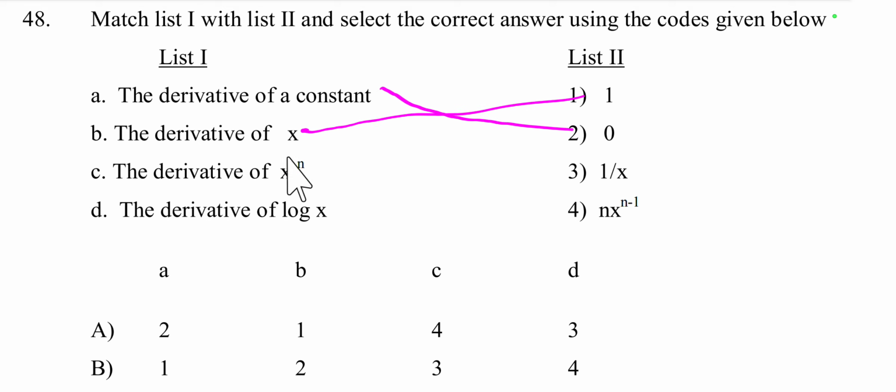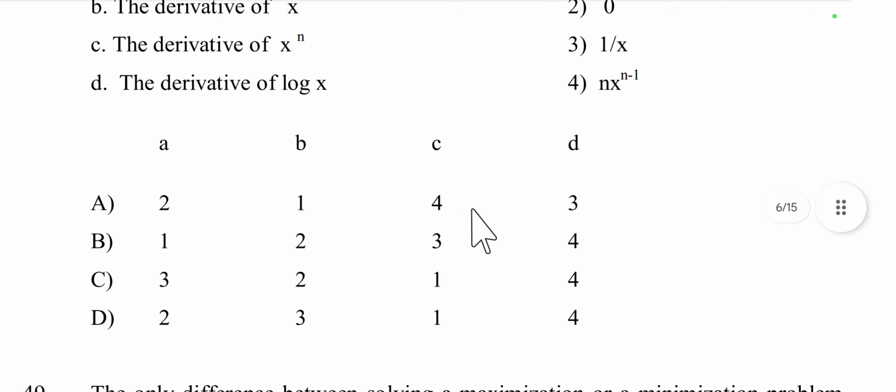Then x to the power n means power rule: n into x to the power n minus 1. Then the derivative of log x is 1 by x. So the right answer is 2, 1, 4, 3 in option A. Yes, A is the right answer.